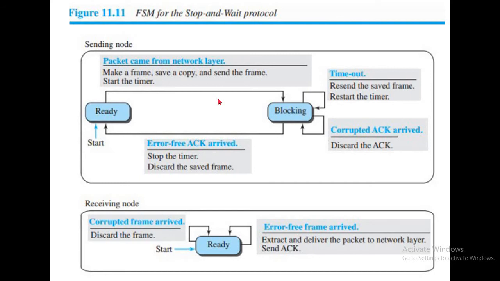Suppose my packet doesn't reach the receiver side, and the receiver doesn't respond with an acknowledgement. Then my timer is going to expire and I have to send the same frame again. That is why we save a copy of the frame and start the timer.